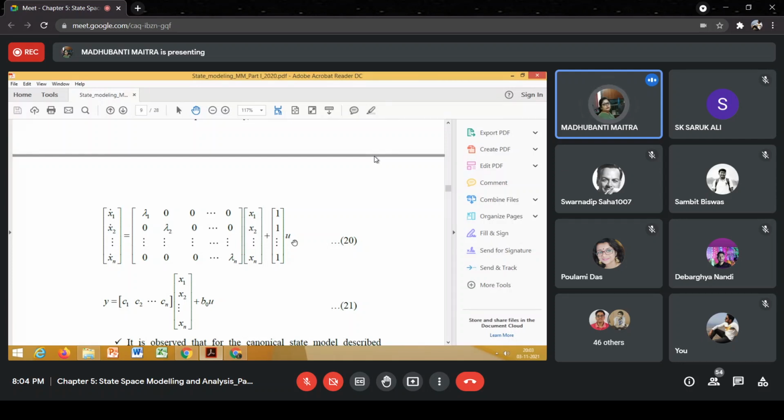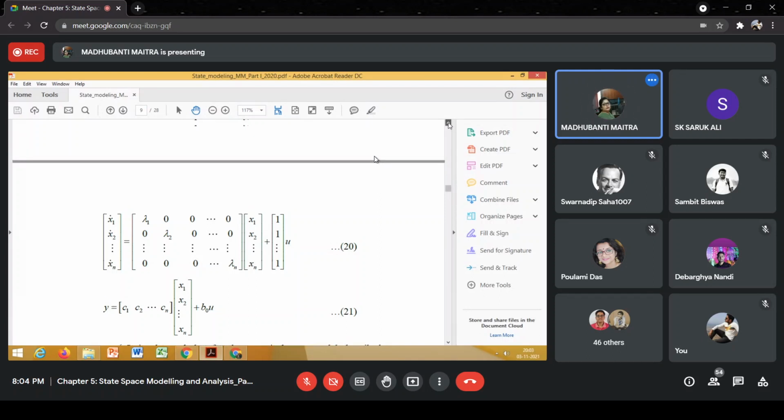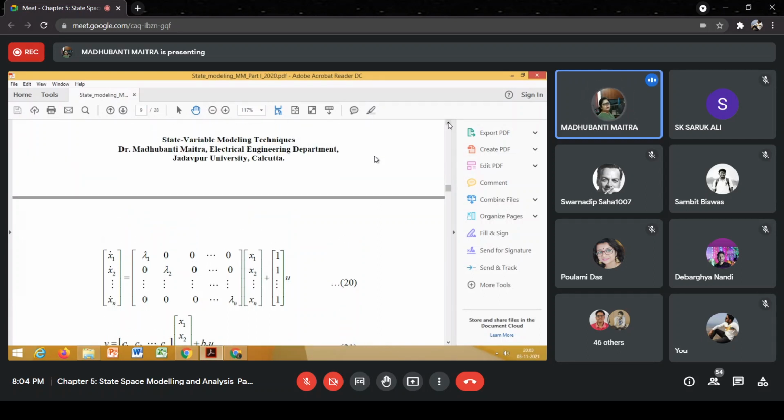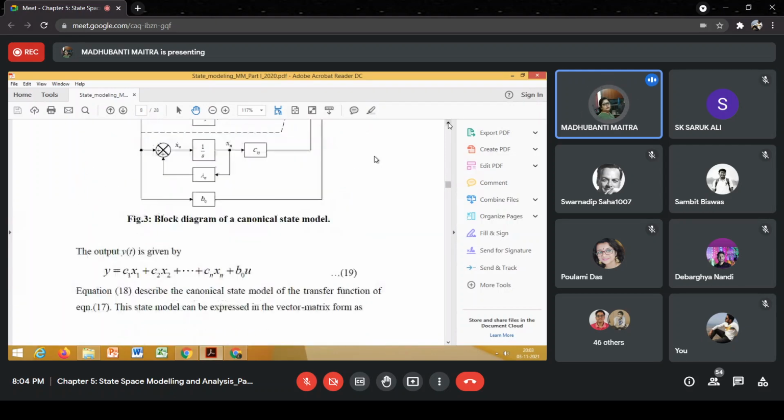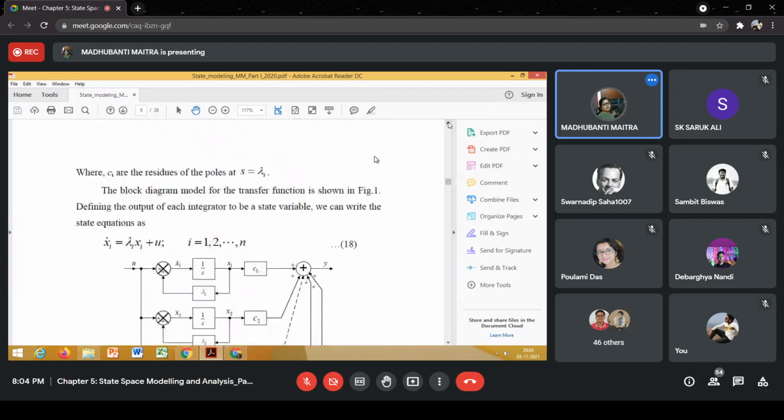The system matrix is diagonal in nature. And what is the advantage of getting this diagonal system matrix? Let's get back to the state equations. Here you see x1 dot depends only on x1. In the phase variable case, x1 dot was equal to x2, isn't it?